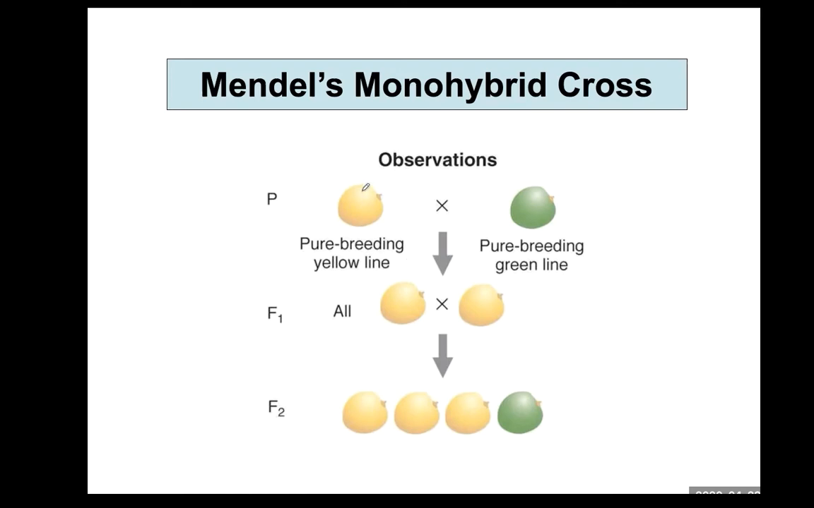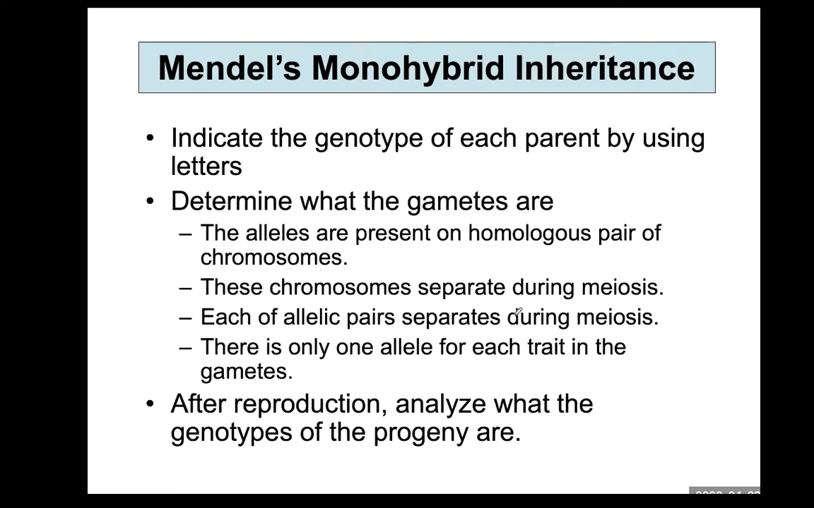We need to convert each phenotype into a genotype. So how do you convert the phenotype to a genotype? Indicate the genotype of each parent by using letters. Probably in this case, monohybrid, so you will use 2 letters.